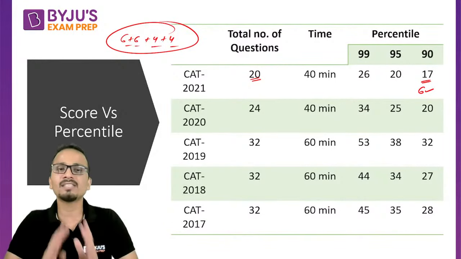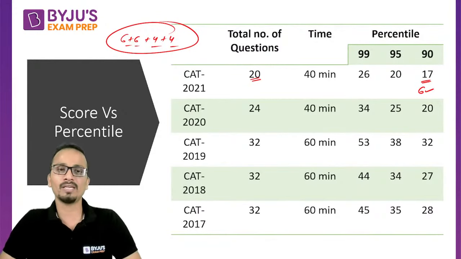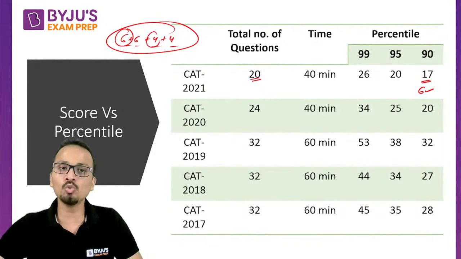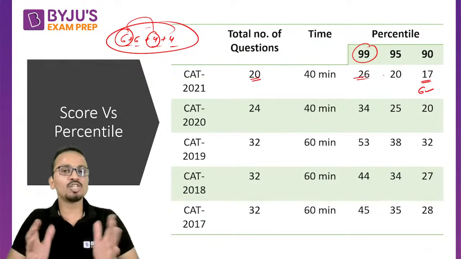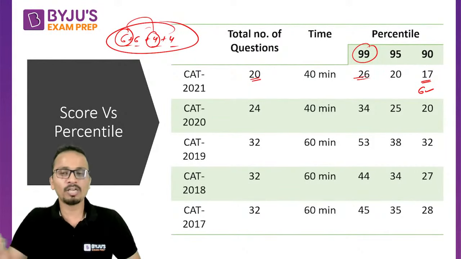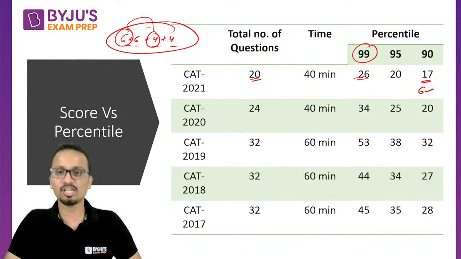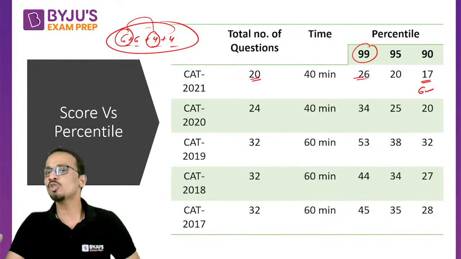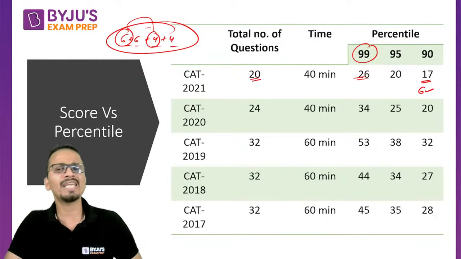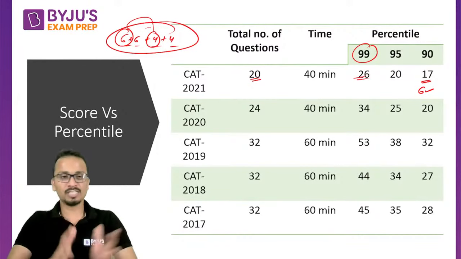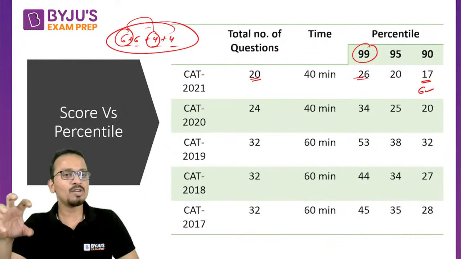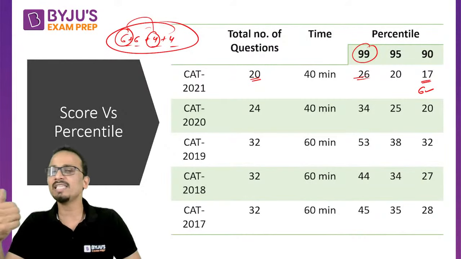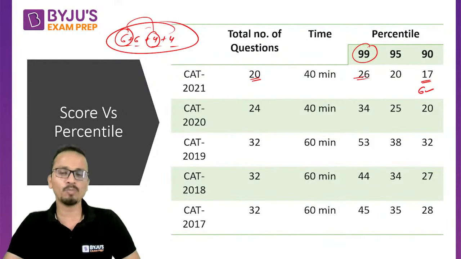Your percentile is above 90 percentile in CAT 2021. In case you are able to manage 2 sets completely, then you are way above 99 percentile. If we have done 2 sets out of 4 in 40 minutes, doing 2 sets in 40 minutes is not a difficult task. And yes, this is a reality. A person who has scored 26 marks in CAT 2021 in the LRDI section has scored 99 percentile. So friends, this is about score versus percentile. This score versus percentile mapping will definitely give you the level of difficulty that is there in front of us for the next few months to cover.